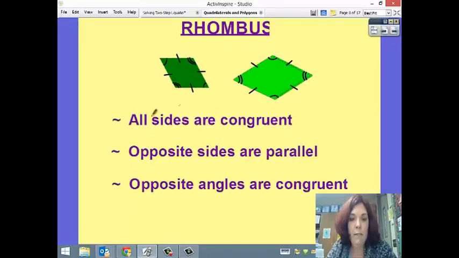And then a rhombus. All sides are congruent. Some people would consider this a slanted square because the sides are equal, the opposite sides are parallel, and the opposite angles are congruent. These angles are the same. The only thing that makes this not a square is that it doesn't have right angles.